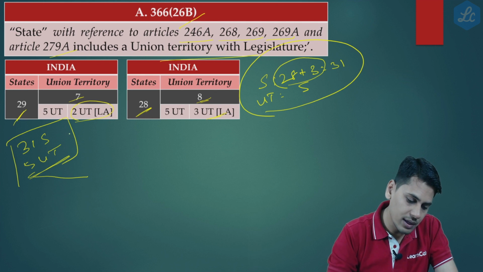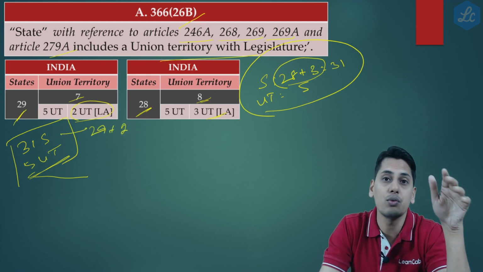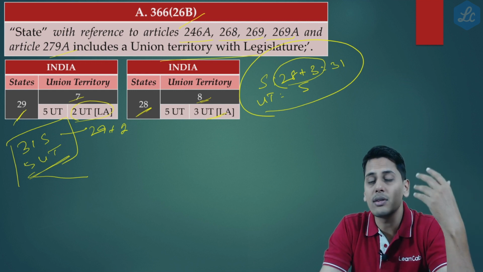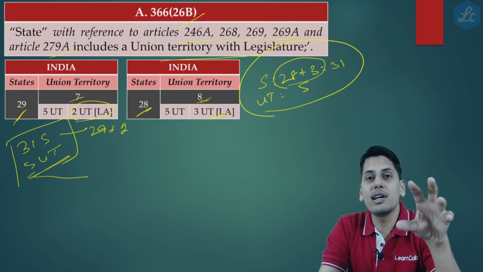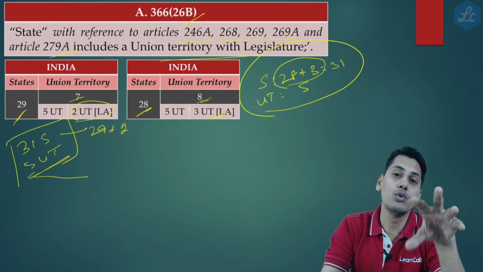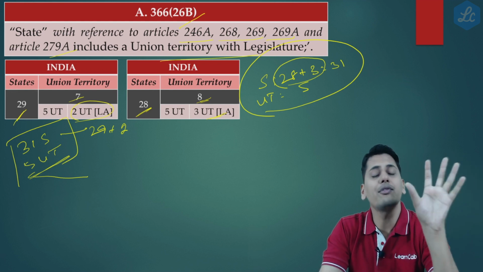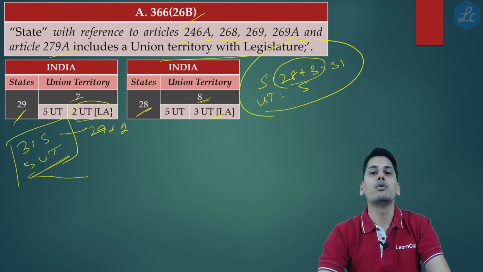Earlier the breakup of 31 was 29 plus 2. Earlier it was 29 plus 2. Friends, what was the change? For the purpose of GST, Jammu and Kashmir was a state before also and now also, because Jammu and Kashmir is a union territory with legislature. So technically for the purpose of GST, Jammu and Kashmir was a state before also,